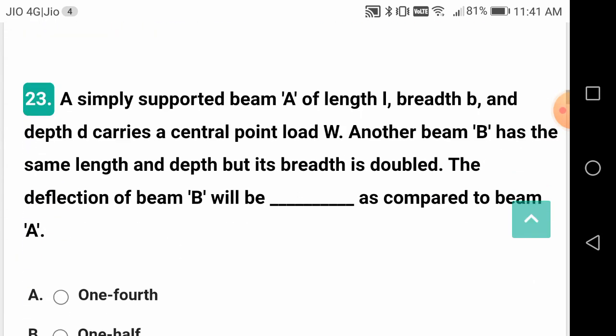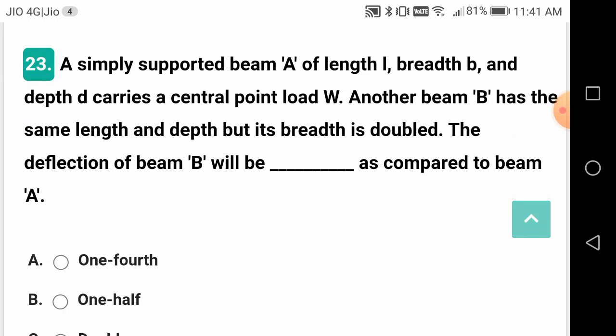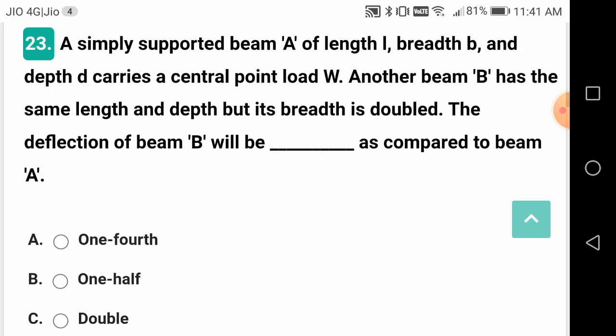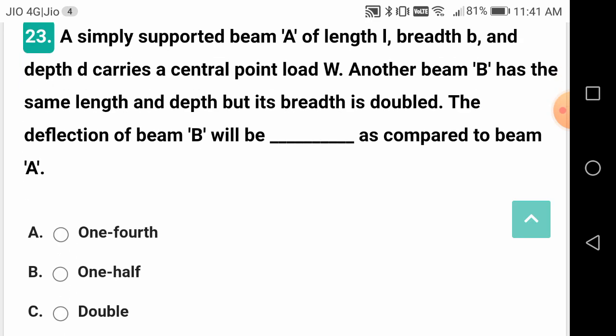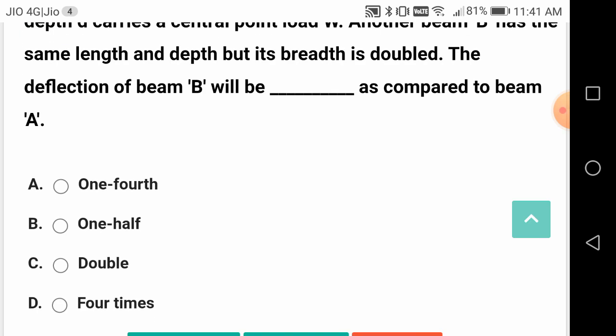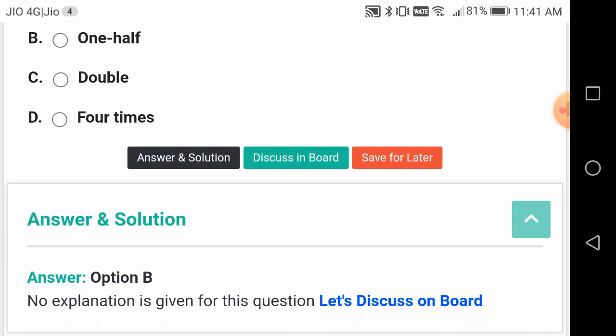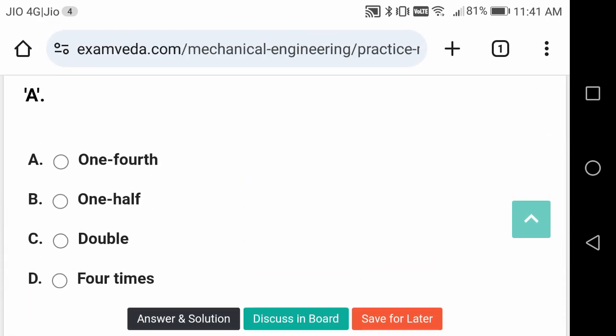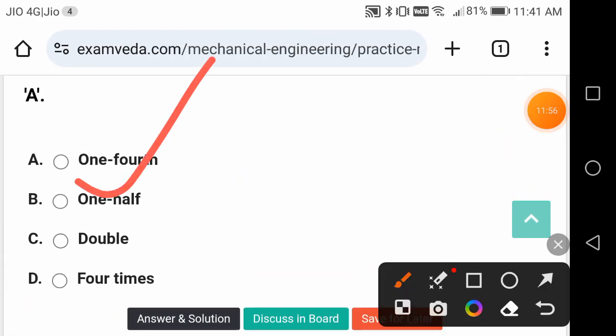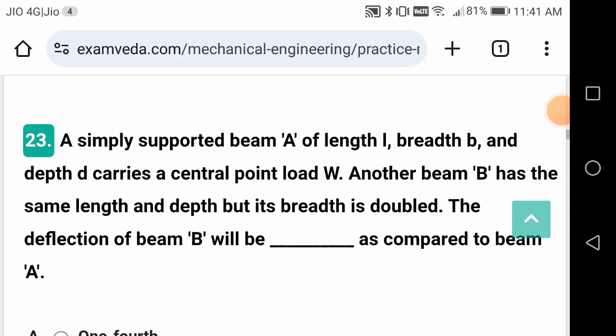A simply supported beam A of length L, breadth B, depth D carries a central point load. Another beam B has the same length and depth but the breadth is doubled. The deflection of beam A will be what, as compared to B? Options: 1/2. So here the question is simply about the two beams.